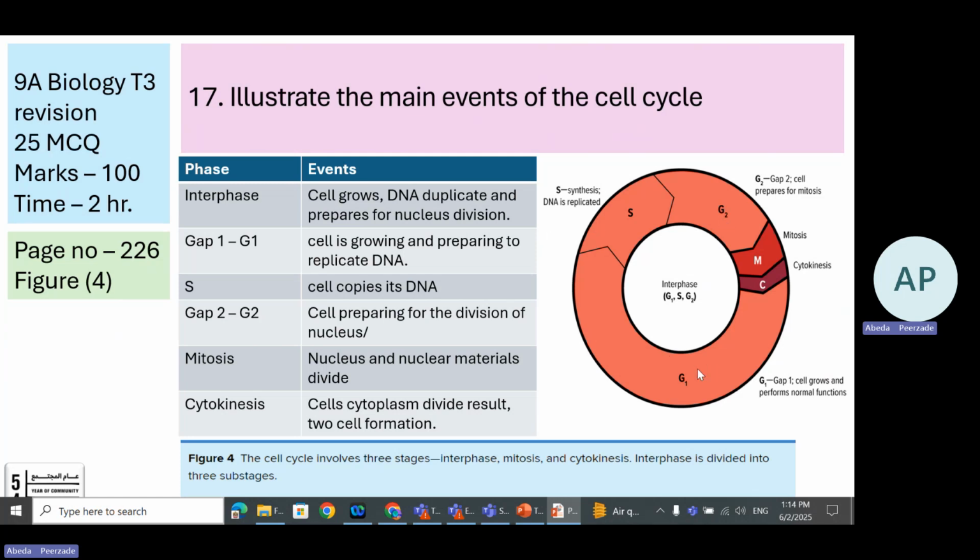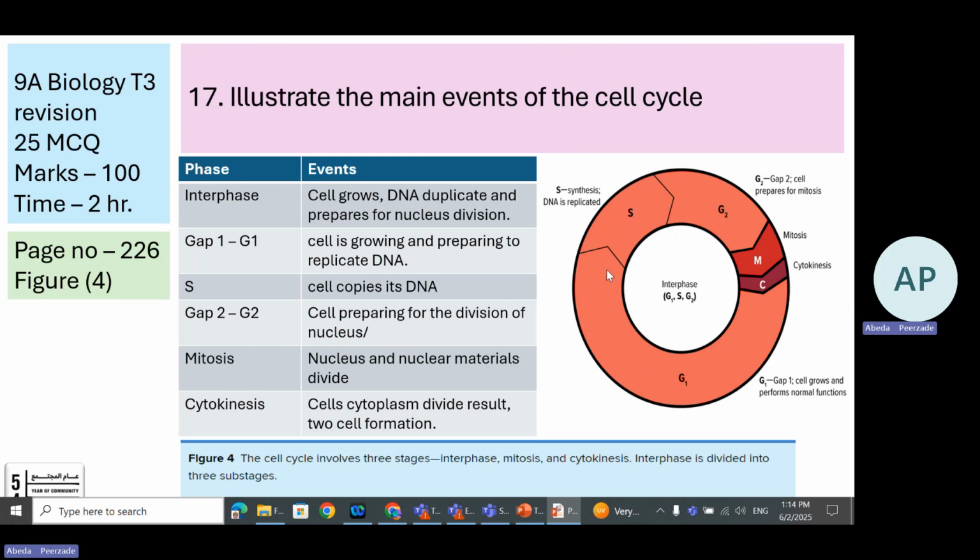Interphase is further divided into 3 sub-stages. Okay, the first one is G1, that is also called gap 1. S is the synthesis phase, and G2 is gap 2 phase. In G1, the cell is growing and preparing to replicate DNA. In the S, the DNA replicates. So what happens in G1?